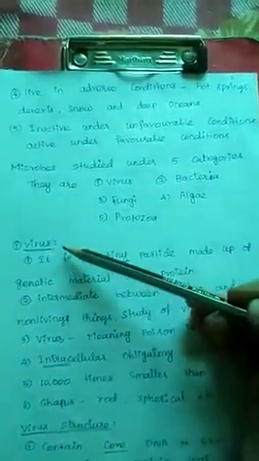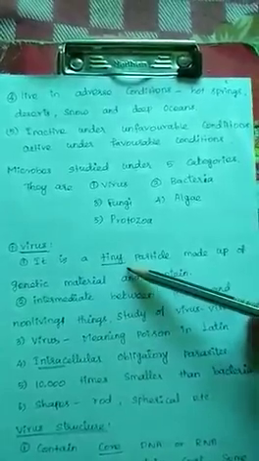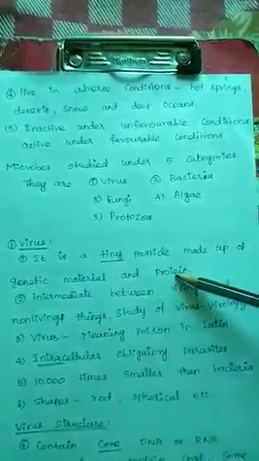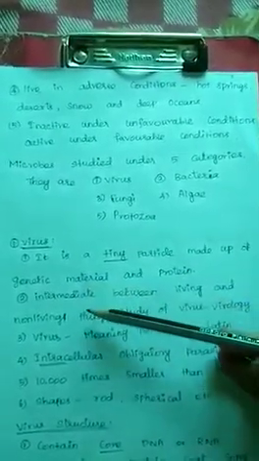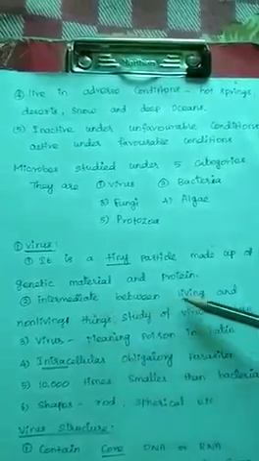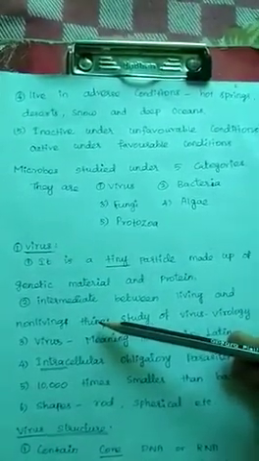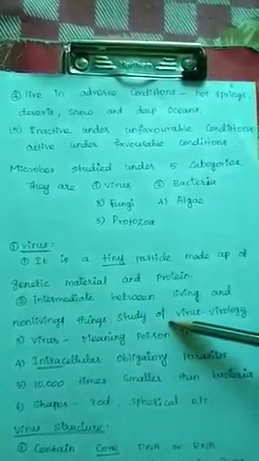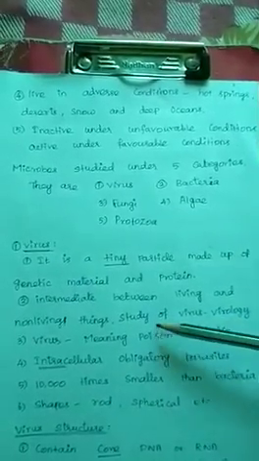First one we are going to see about is virus. It is a tiny particle. Tiny means small. The virus is made up of genetic material and protein. Genetic material is DNA or RNA. This virus is intermediate between living and non-living things. It has the characters of both living and non-living things. The study of virus is called virology. Virology is a branch of science that deals with the study of virus.